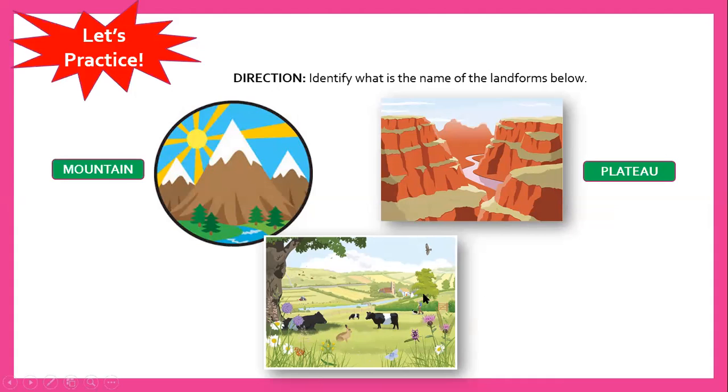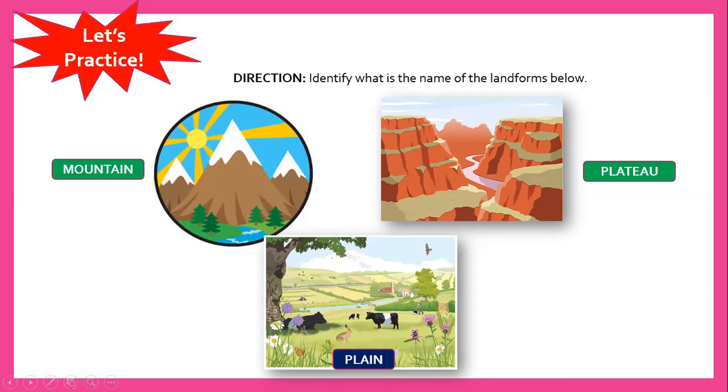Okay, the third landform is called plain. Okay, so plain, I spell plain. Again, class, what are the 3 landforms? Those are mountain, plateau, and plain. So that's all about landforms.